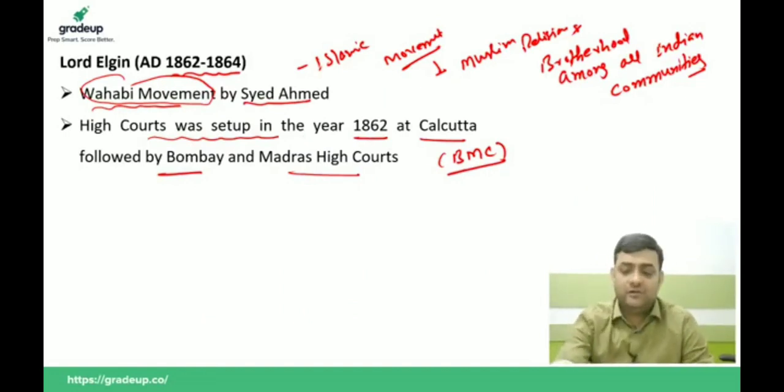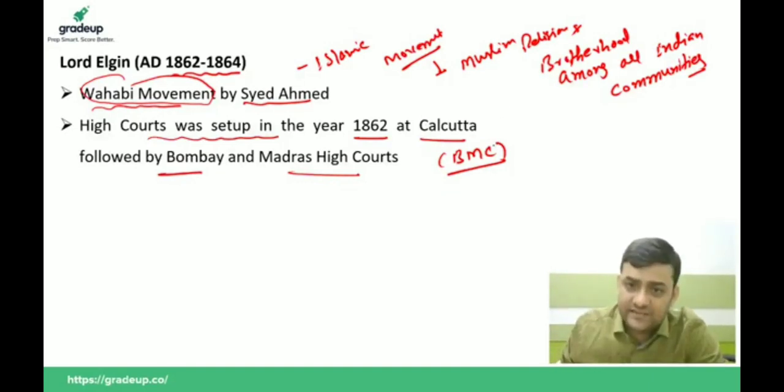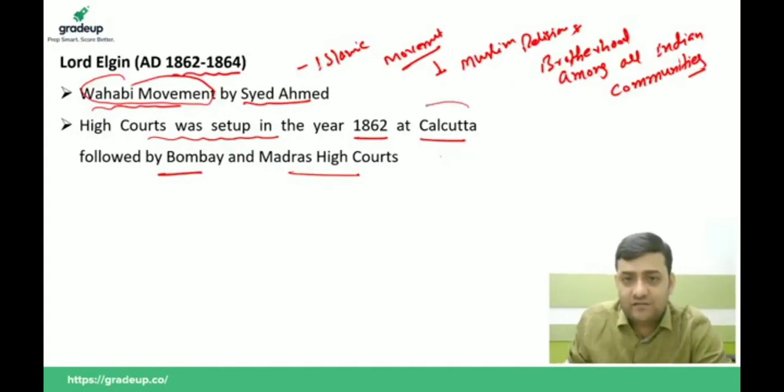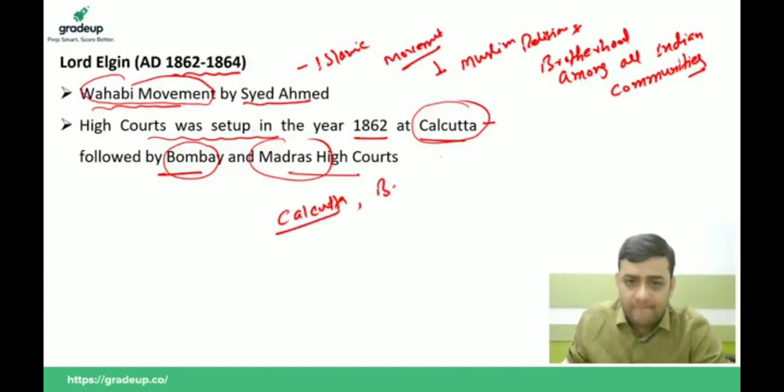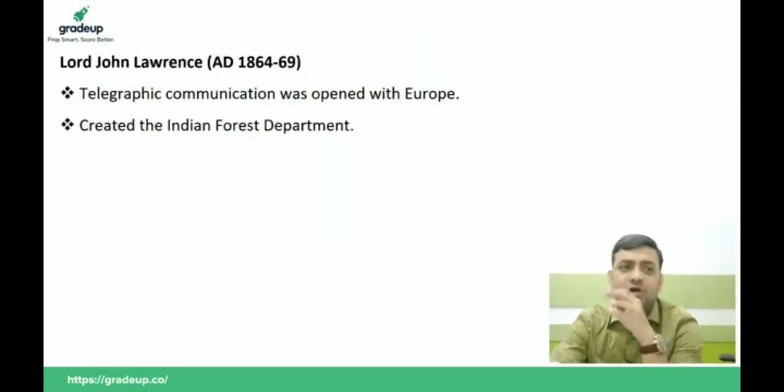This is very important. So if the question comes, which is the oldest high court in India, then you will say it's Calcutta, followed by Bombay and Madras. CBM. First is Calcutta, then is Bombay, then is Madras. This is the chronology that you need to understand. The first and the oldest high court is Calcutta, second oldest is Bombay, and then we have Madras. So we can write three important high courts: Calcutta, Bombay and Madras. Lord Elgin.